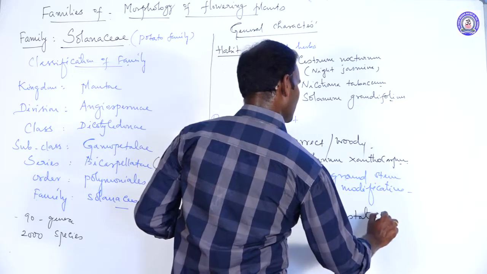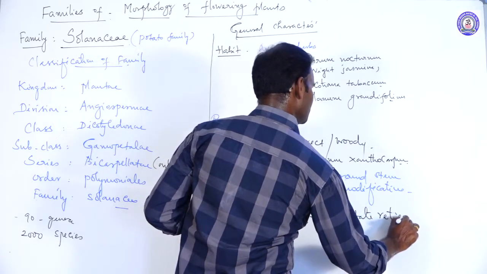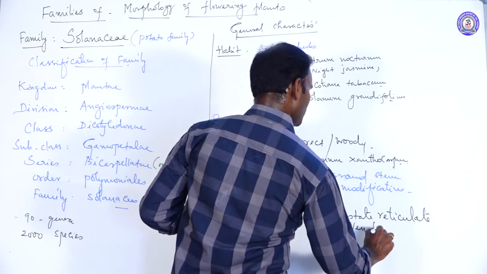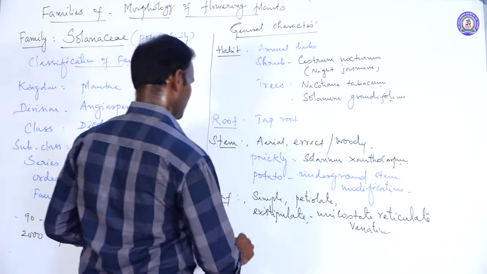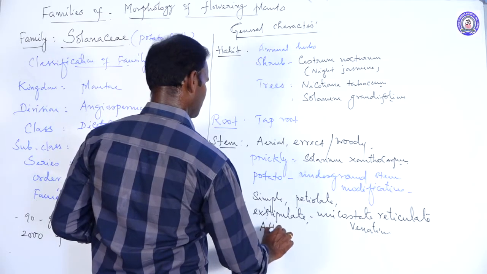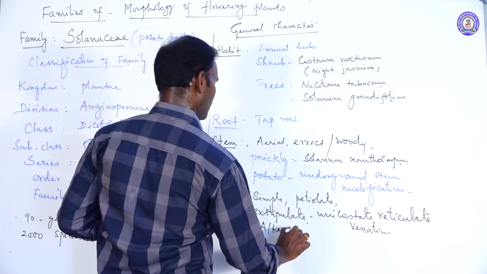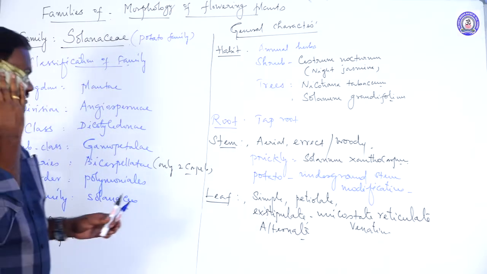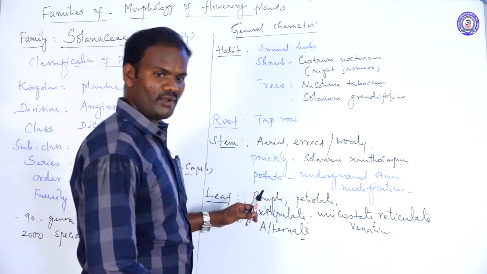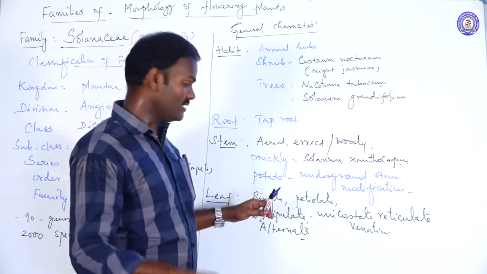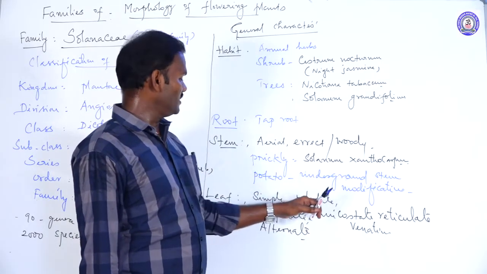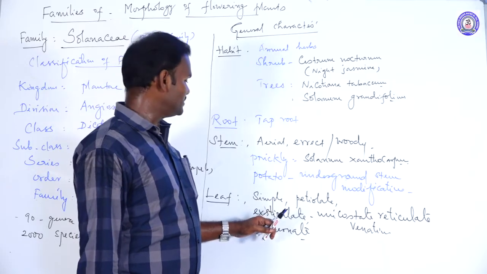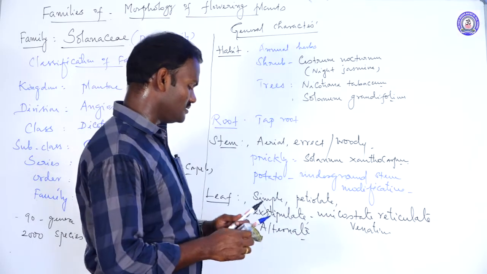Unicostate reticulate venation. Alternate phyllotaxy. The leaves are simple, with or without incisions. When the lamina is entire, it is said to be a simple leaf. With a petiole, it is a petiolate leaf. Exstipulate, stipules are absent. It shows unicostate reticulate venation.